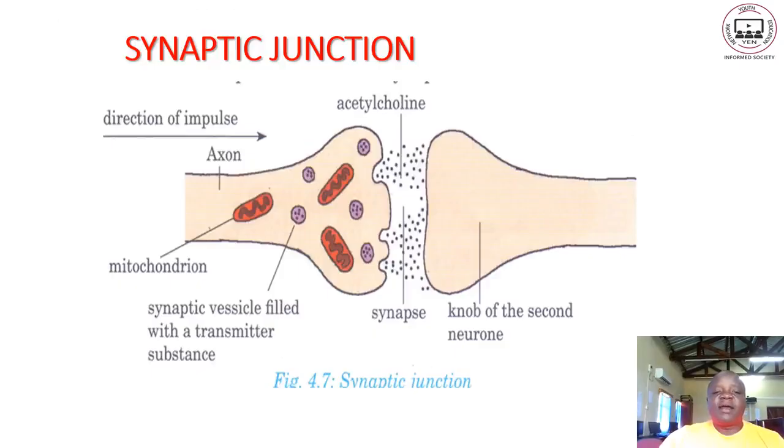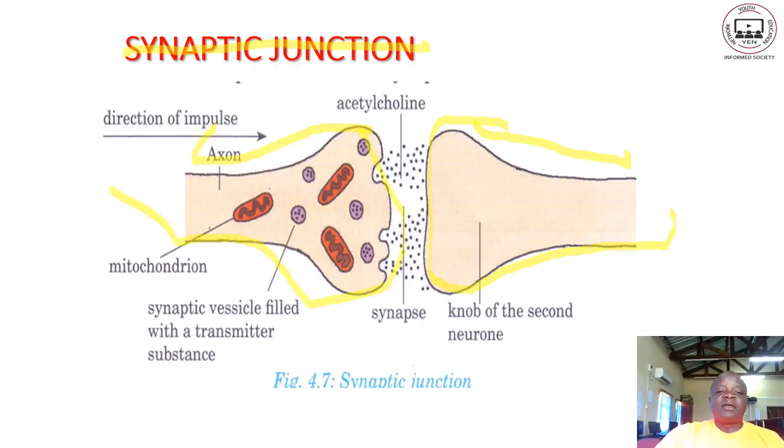So here we have an example of what we call the synaptic junction. Here we have two neurons. This is one neuron, and here again is another neuron.